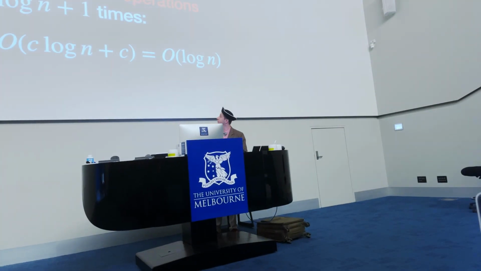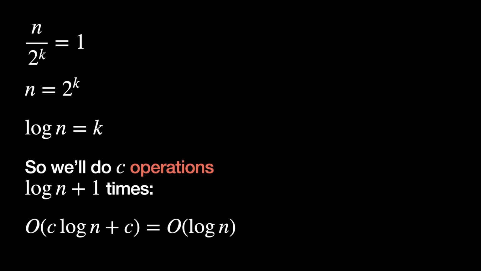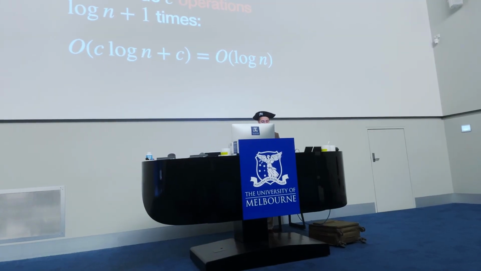That gives us this equation that we can now solve. So let's rearrange the equation. If n over 2 to the k equals 1, then rearranging, we get n equals 2 to the k. And now we know how to solve this. As Emily said, if we take the log of both sides, we get log base 2 of 2 to the k, which is just k, and we get log n on the other side. So it's going to run in log n time.